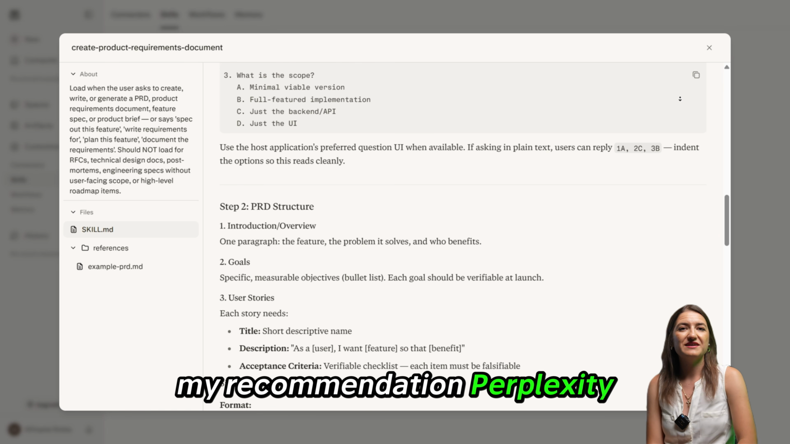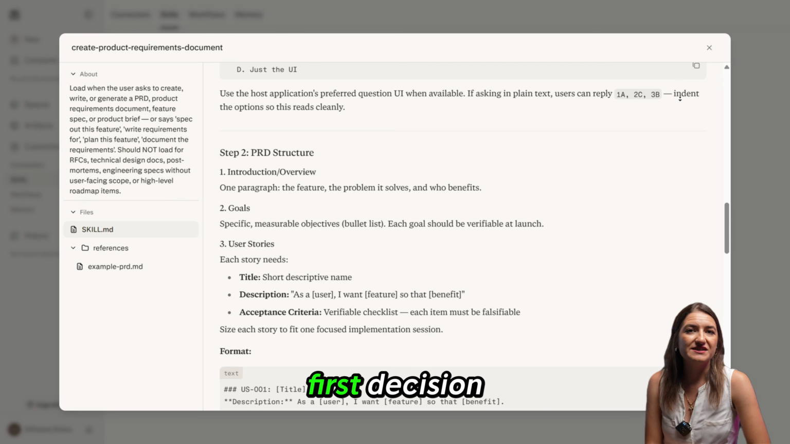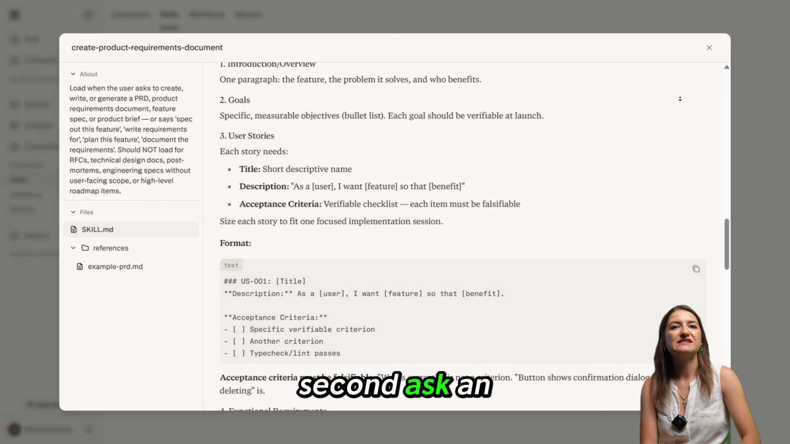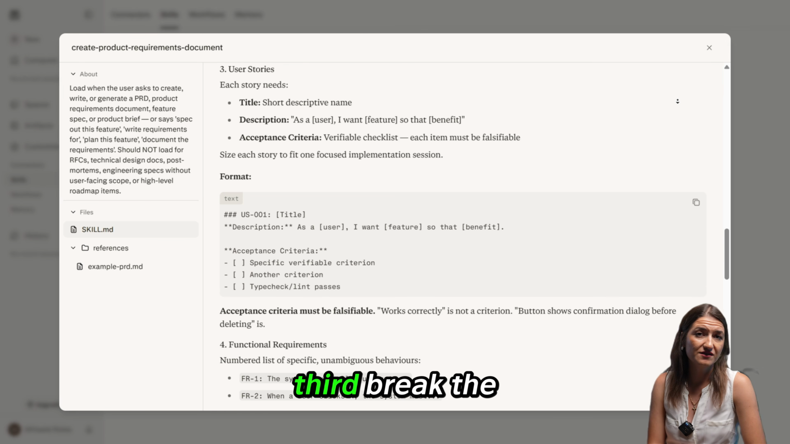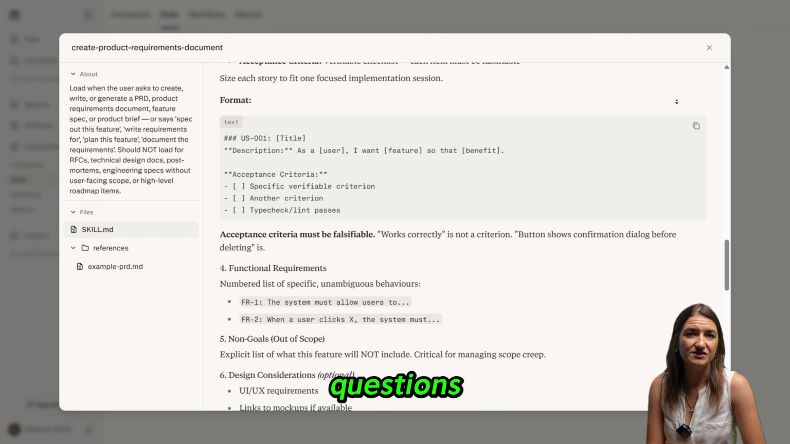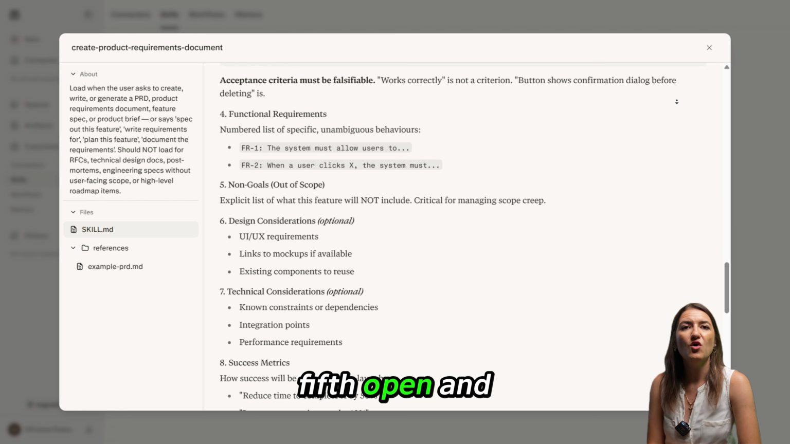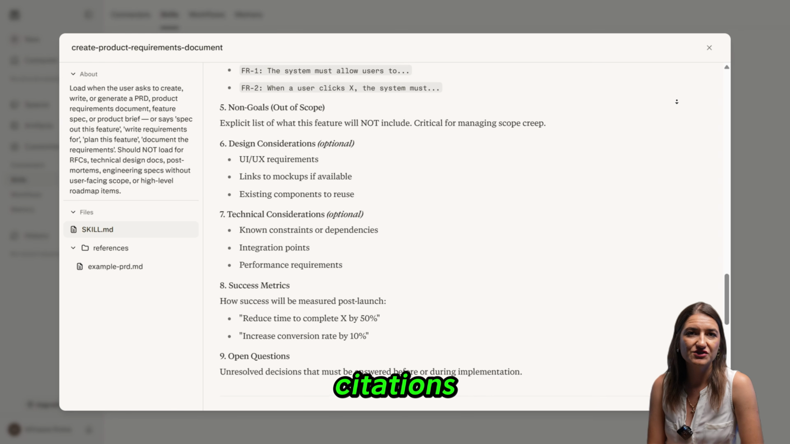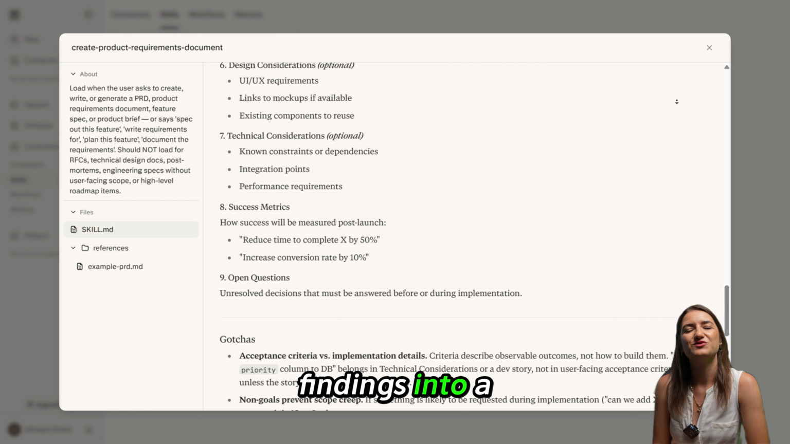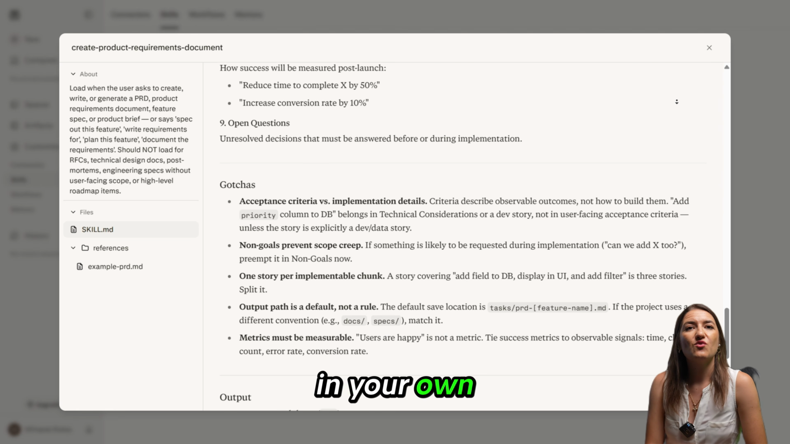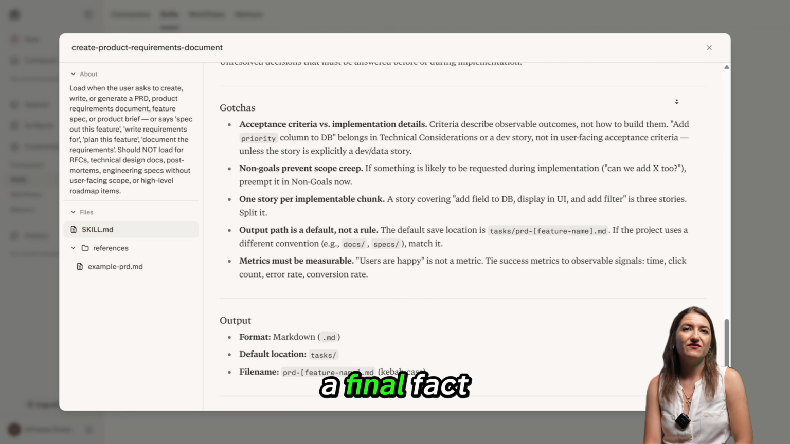My recommended Perplexity workflow has 7 steps. First, decision. Define the decision or question. Second, ask for an overview with citations. Third, break the topic into narrower questions. Fourth, request primary and independent sources. Fifth, open and verify the important citations. Sixth, organize the findings into a table or outline. Seventh, write the content in your own voice and perform a final fact check.